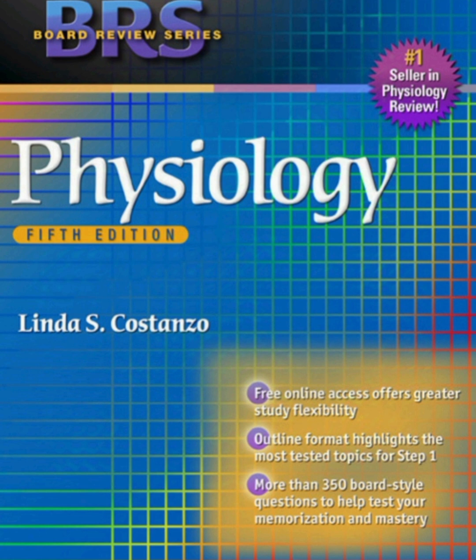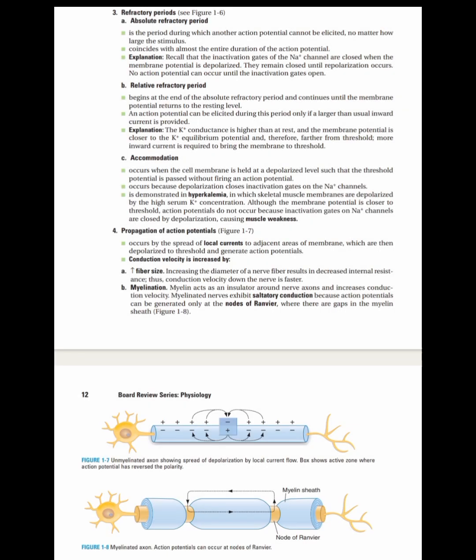So in the last video we completed the resting membrane potential and action potential, and we are left with one thing, that is the refractory periods. So refractory period is a state after a neuron has fired an action potential and another action potential cannot be easily produced. It has two types: one is the absolute refractory period and the other is the relative refractory period.